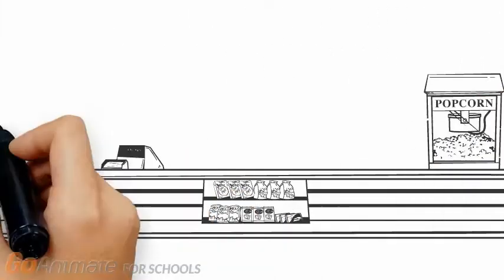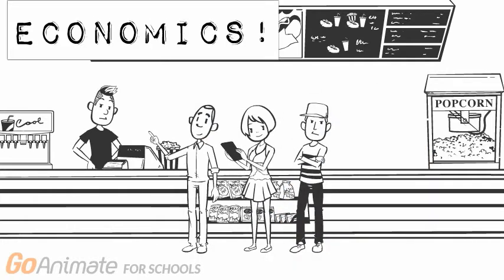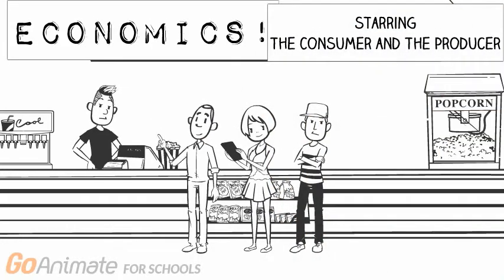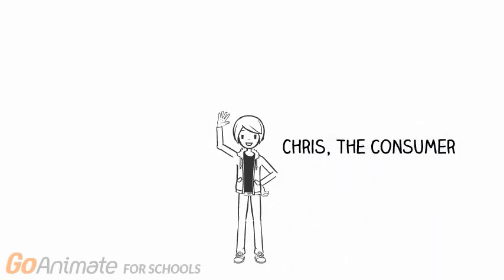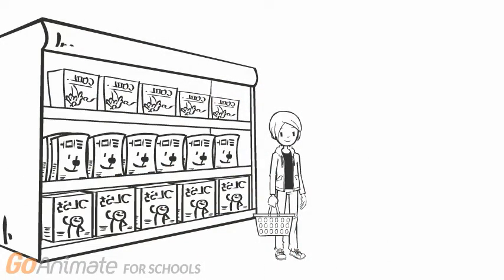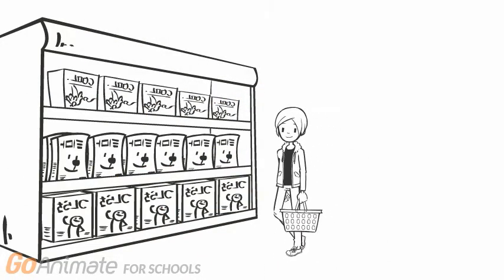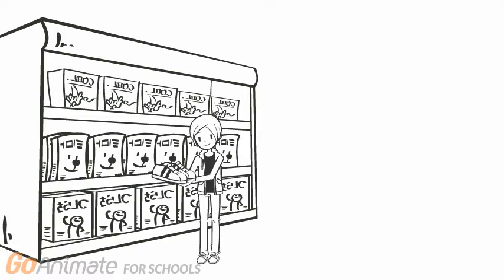The consumer and the producer are the central characters in economics. In this video, we will look at how economic models see the consumer. This is Chris, the consumer. There are probably many interesting things about Chris, but for our basic economic models, only two things matter. Chris wants to buy certain products, and Chris has a certain budget to buy those products.